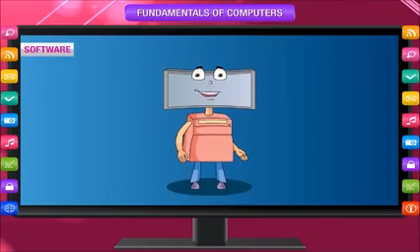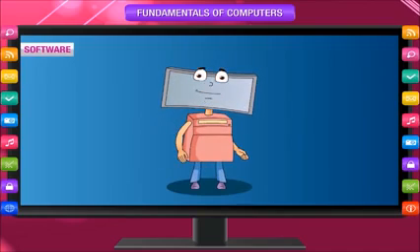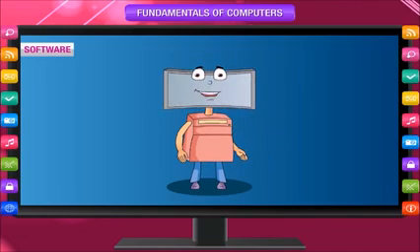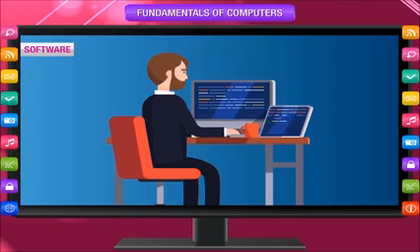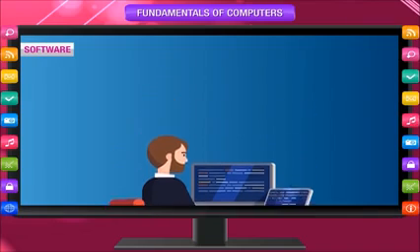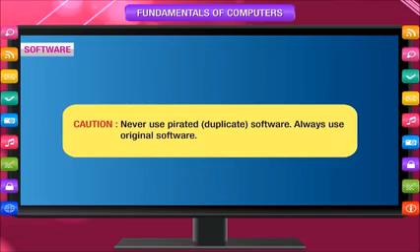Software. The hardware alone cannot perform any task without being instructed exactly what to do and in what order to do. These instructions are as important as hardware. A program is a set of instructions given to the computer. Software is a set of programs that enables the computer to do a certain task. Without the software, the hardware parts of the computer system alone cannot do anything. Never use pirated, duplicate software. Always use original software.